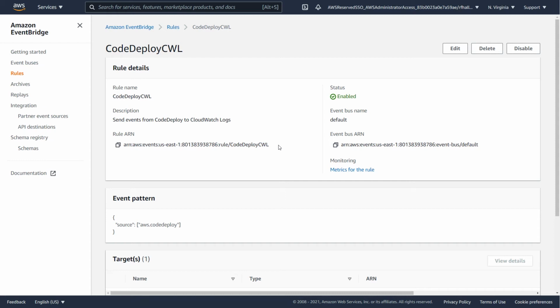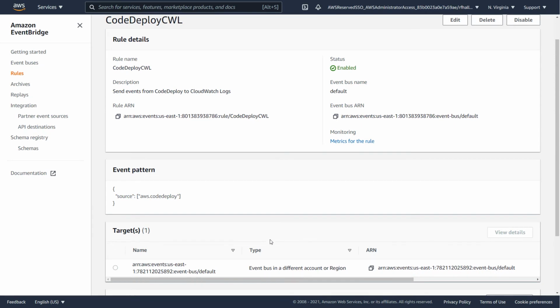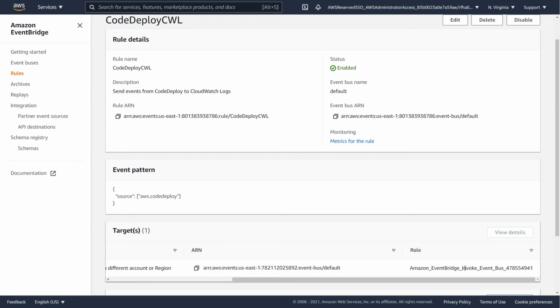In this case, we have our default event bus, and our target is an event bus in a different AWS account. Like we said earlier, this .NET application is running in a separate account, so we want to be able to centralize those events somewhere else. In this case, we're sending them to the account that's running our Java application. The only thing of note here is that since this is cross-account, we need to make sure that the permissions for the IAM role allow it to publish an event to the event bus in the other AWS account.